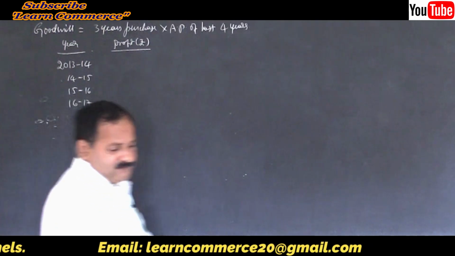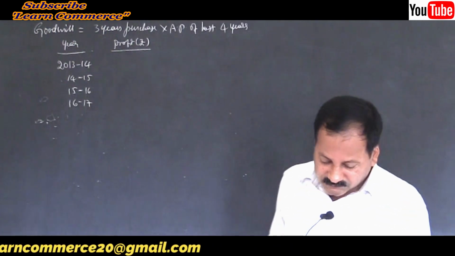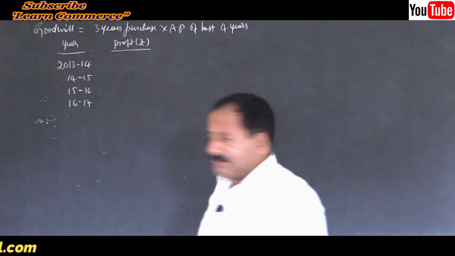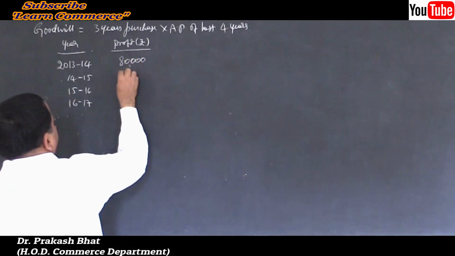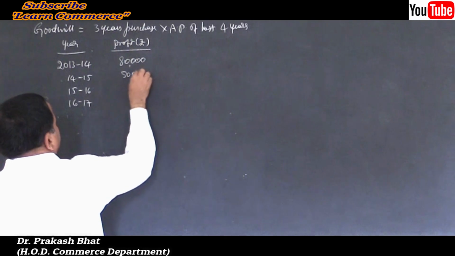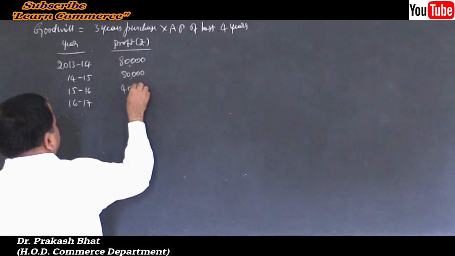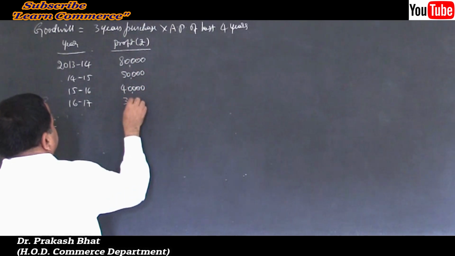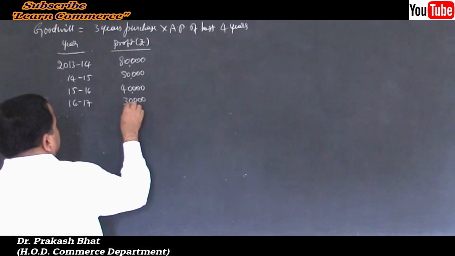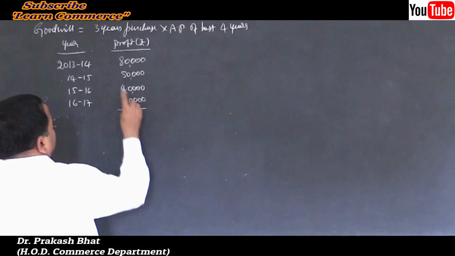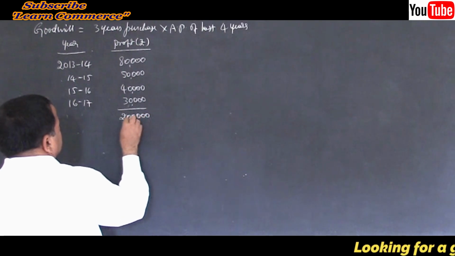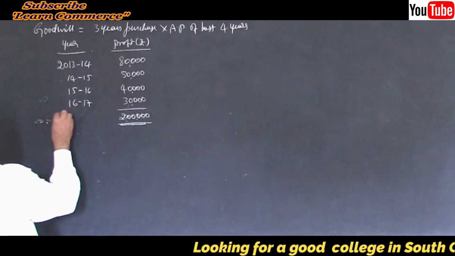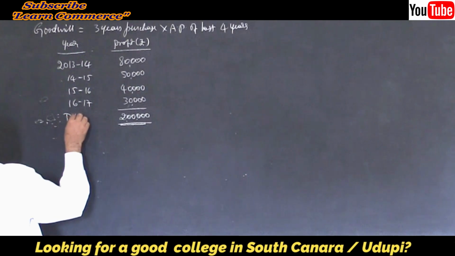So write the profits: 80,000, 50,000, 40,000, 30,000. Total it will become 2 lakh.